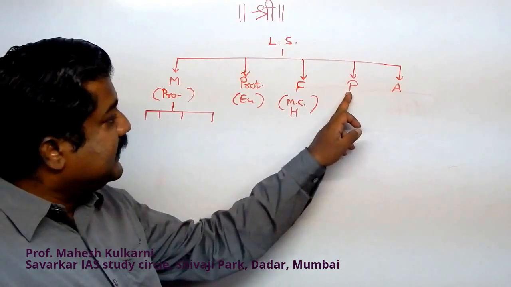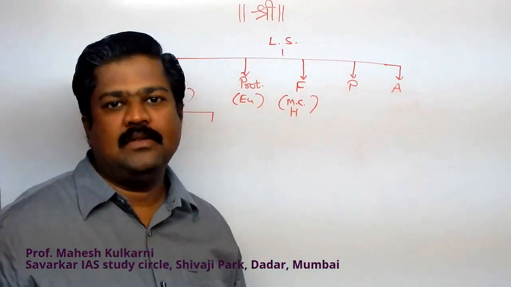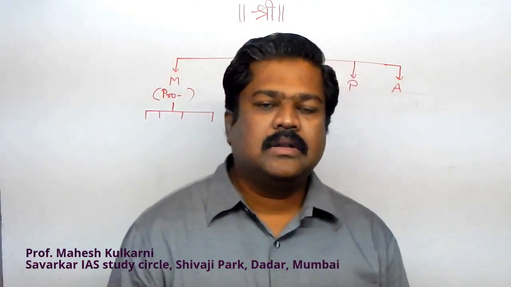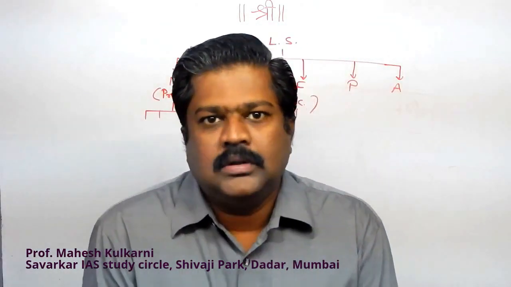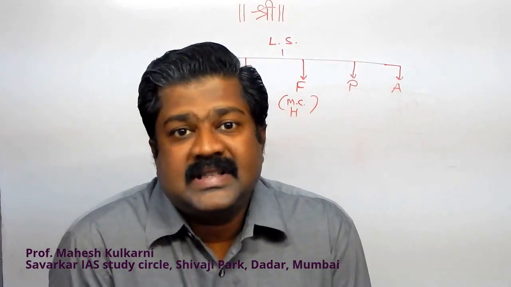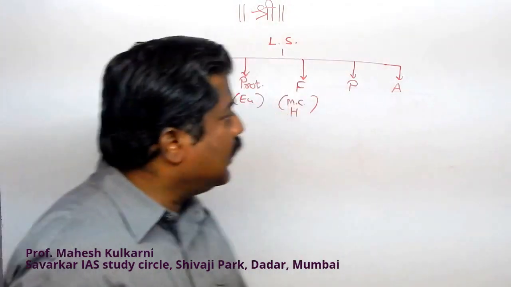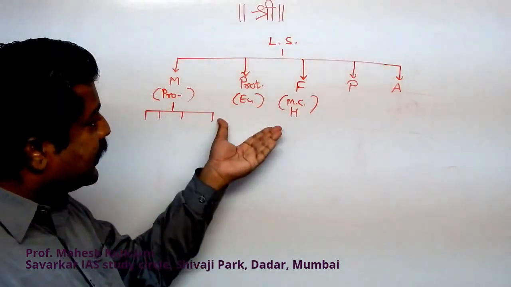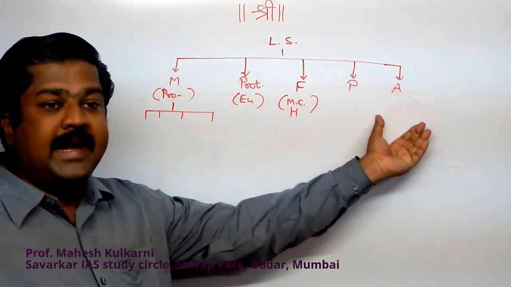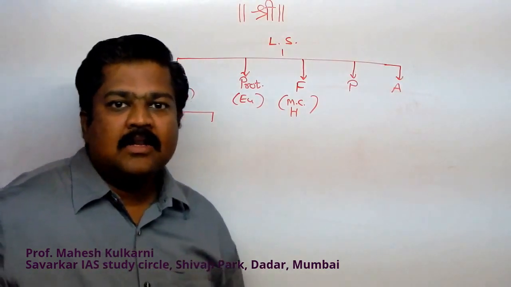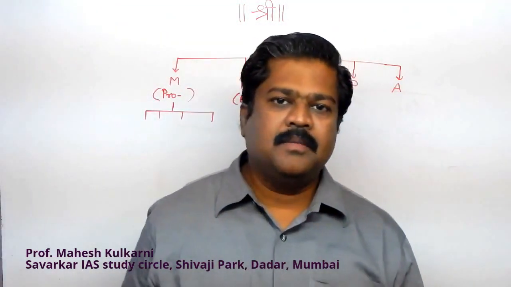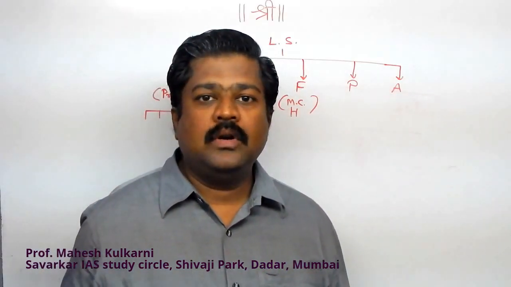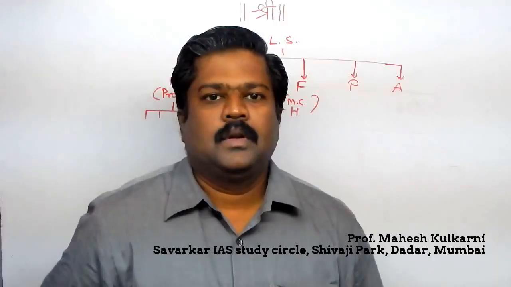Here we are classifying also on the basis of the cell wall. Just as we discussed, animals do not have a cellulose cell wall, whereas plants have a cellulose cell wall. So on the basis of this also we can separate them out. So Monera, Protista, Fungi, Plantae and Animalia: like that the five kingdom classification is there. This is just an outline. Now we have to discuss in detail.